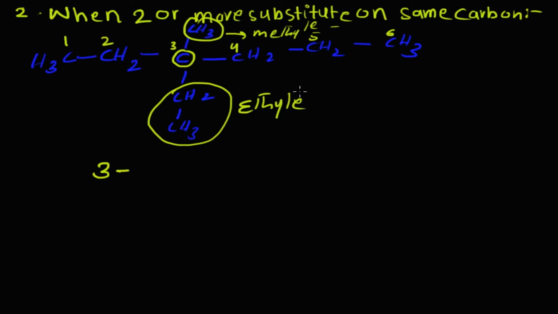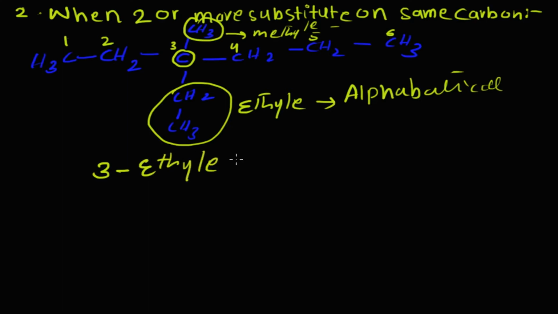So we decide which substituent to take first by the alphabetical order, as E comes first, then methyl M, so we write the ethyl group first, then the methyl group. So 3-ethyl and then 3-methyl, and the name of the parent chain is hexane.